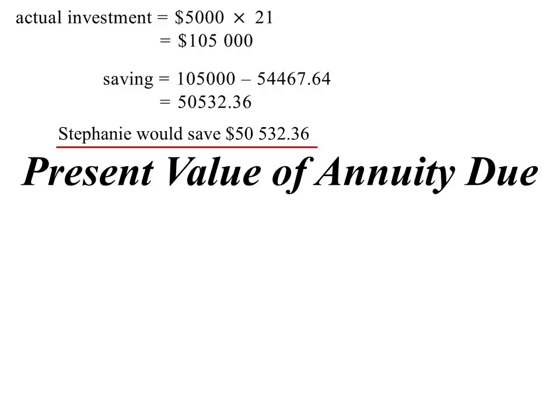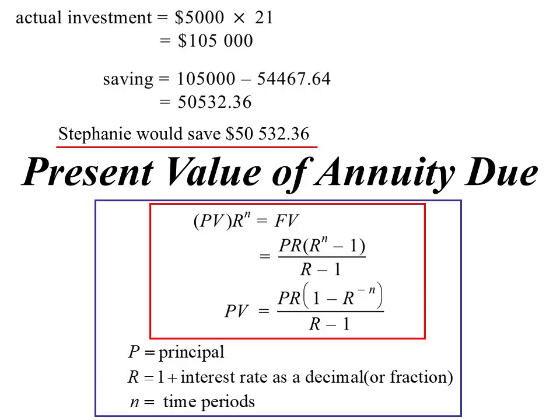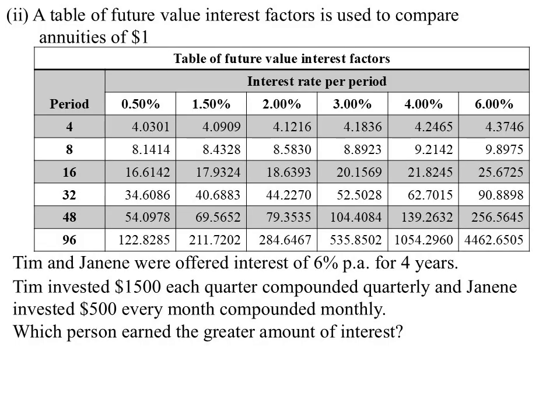And then the present value of the annuity due. So the present value, basically that's what we just said. How much would I have to invest now if I did it in one lump sum to get that same future value? So that would be a formula for working out the present value. Principal and debt, so they're all the standard things. And sometimes they'll give you an annuity table and you just read from the table. Saves a lot of calculations. So these ones are all based on just $1. So if you invested $1, what would happen?